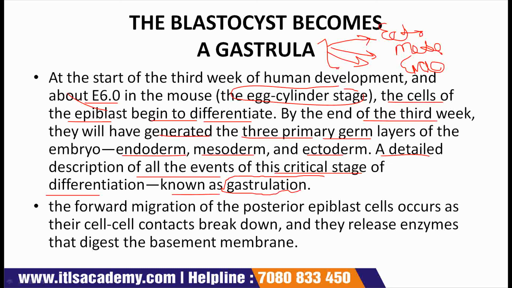Here it is. What is gastrulation? So we can say that the process of formation of these three germ layers is known as gastrulation. The process of gastrulation begins between day 14 and 16 of human development and at about day 6.5 in the case of mouse.